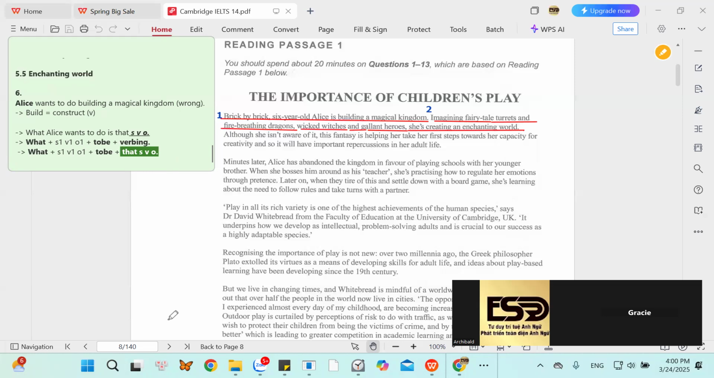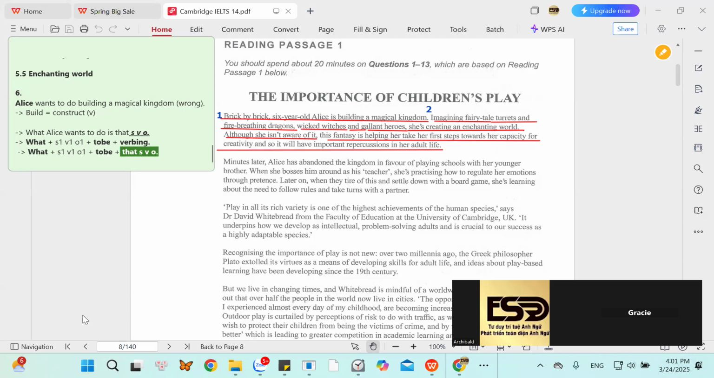Let's move, okay, to the next sentence. Look at the next sentence, please. Although she isn't aware of it, this fantasy is helping her take her first steps towards her capacity for creativity. And so it will have important repercussions in her adult life.